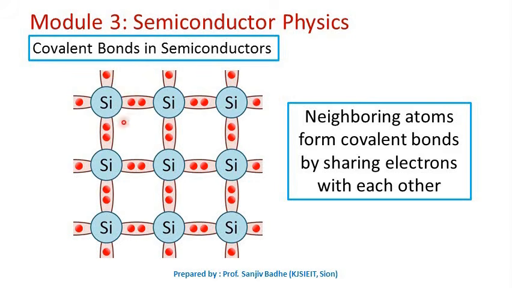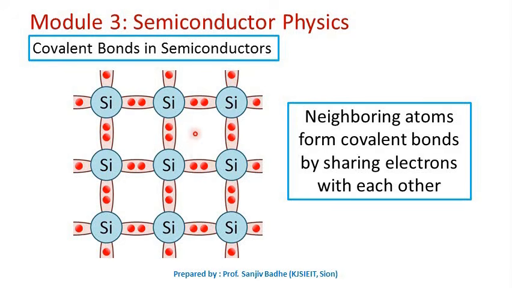In order to get 8 electrons in the valence orbit, the semiconductor atom, in this case silicon, shown as the semiconductor atom, will combine with 4 neighboring silicon atoms. So this silicon atom is combining with 1, 2, 3 and 4 neighboring silicon atoms. These 2 electrons are shared by these 2 atoms, these 2 electrons are shared by these 2 atoms, and similarly for the other two pairs.